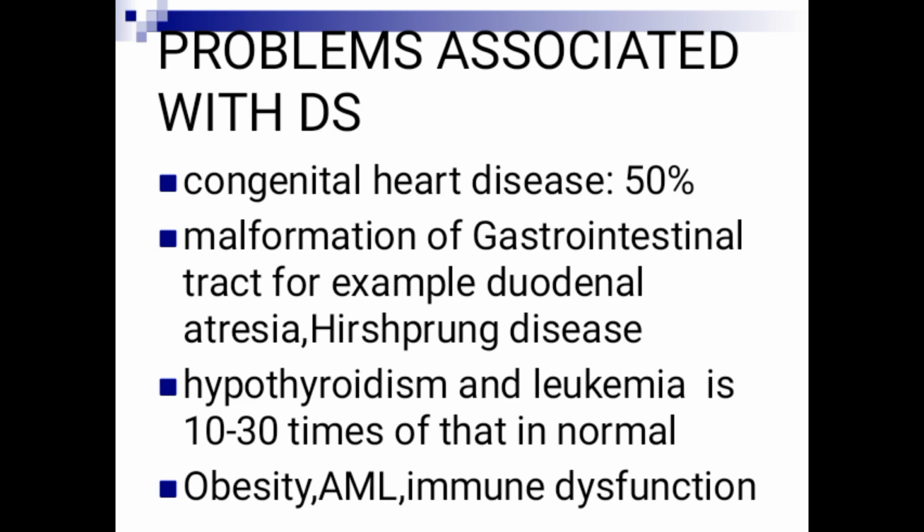Congenital heart disease accounts for about 50%, as I have said earlier. Malformation of the gastrointestinal tract, for example duodenal atresia. You know, during development of a child in the womb, any tubular organ in our body, like intestine, stomach, trachea, before it is not tubular.